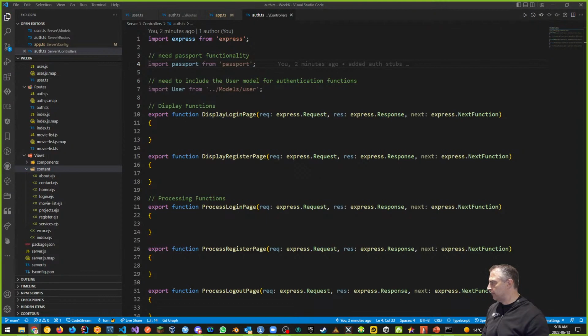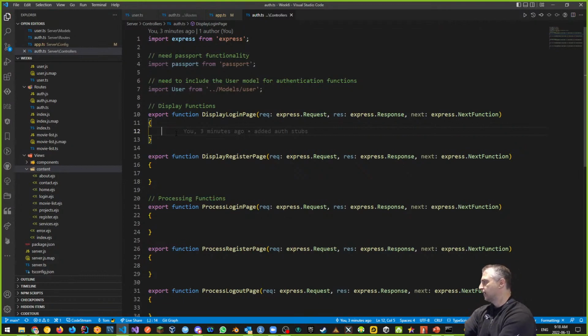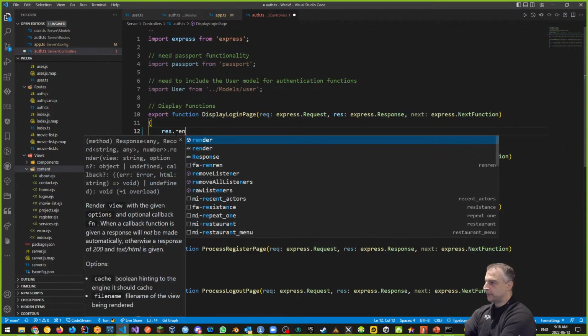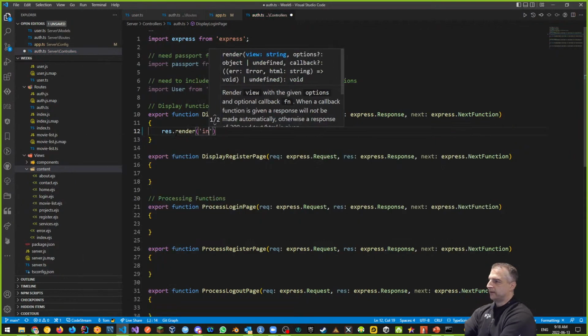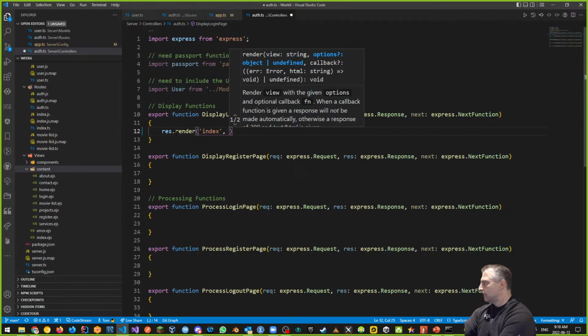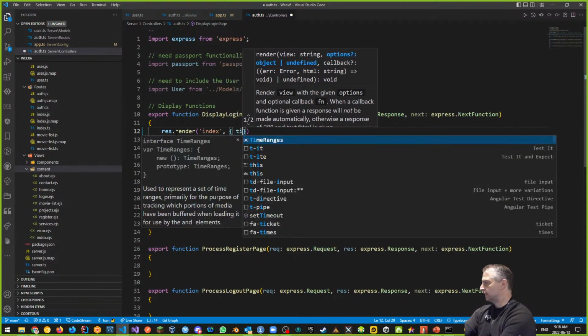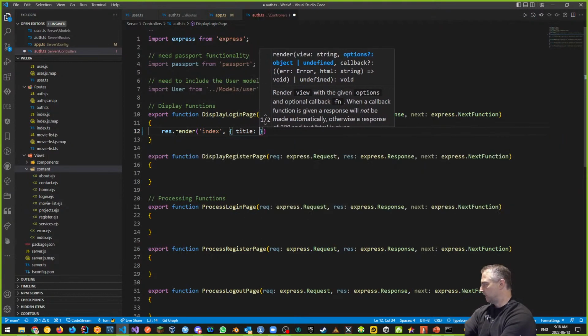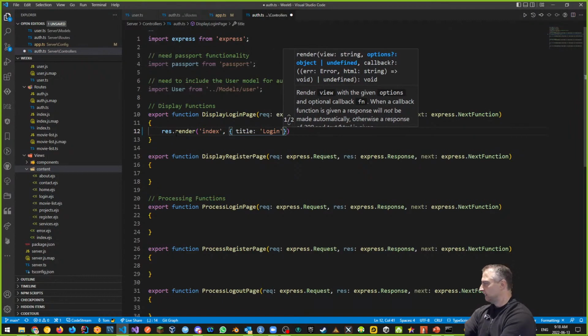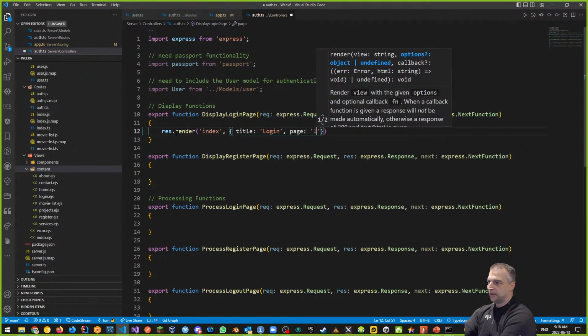So in our auth controller, which is here where our display login page is, what I want to do here is I want to kind of think about what I want to do. So do I really want to always display? It's typically what I want to do is I want to say something like a res.render. Remember the res render? I'm still going to use my index template here. And I'm going to have an object like we normally have. I want the title, in this case, to be login. There's our login title. And I want my page also to be login lowercase.